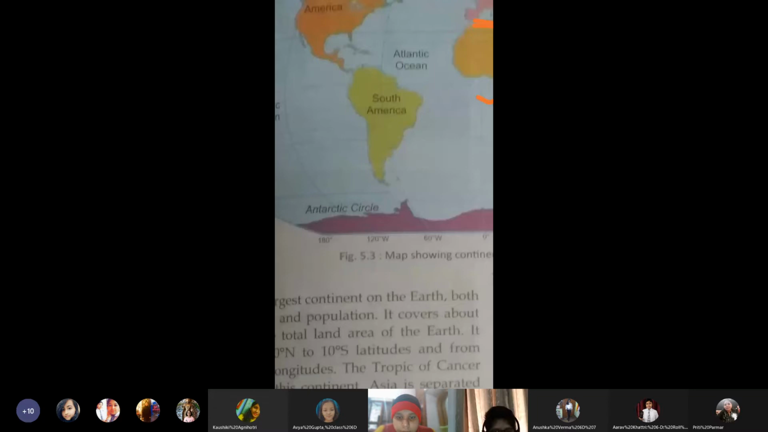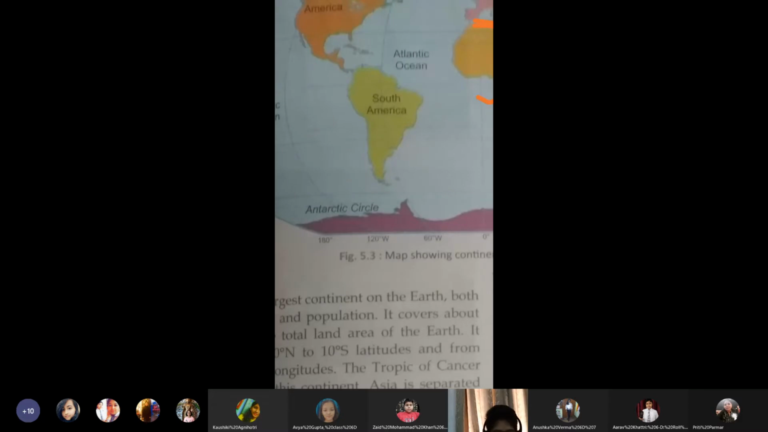Amazon, the largest river of the world, is the most important river of the continent. Like for Africa, we had heard that Nile is the longest river of the world. It is the longest, whereas Amazon River is the largest river with a lot of water content in it. So Nile is in Africa, which is the longest river, सबसे लंबी river है. But at the same time, Amazon is the largest river.